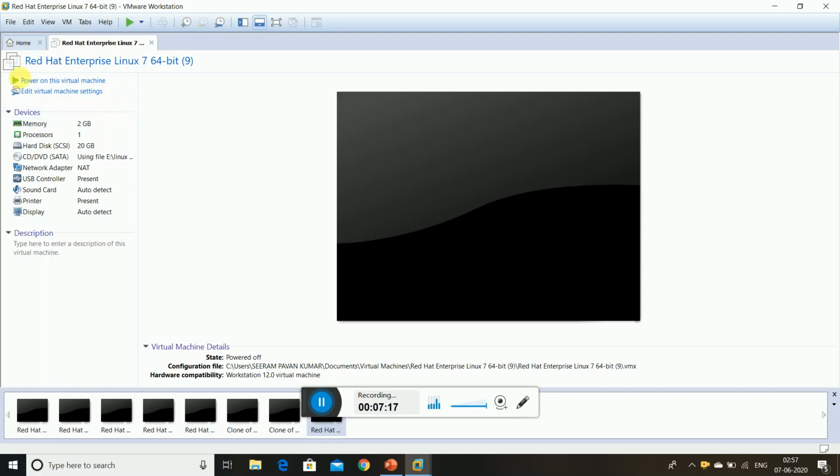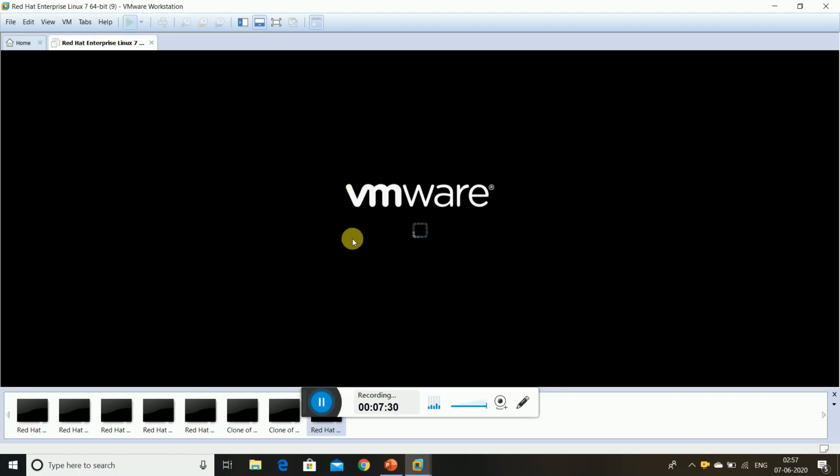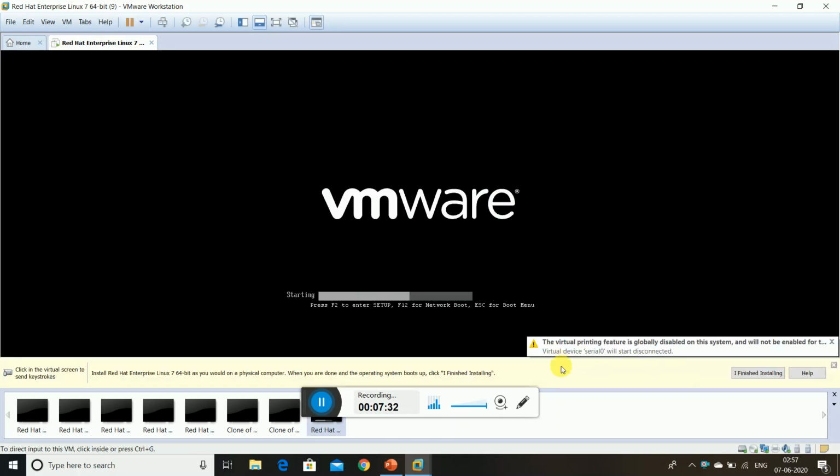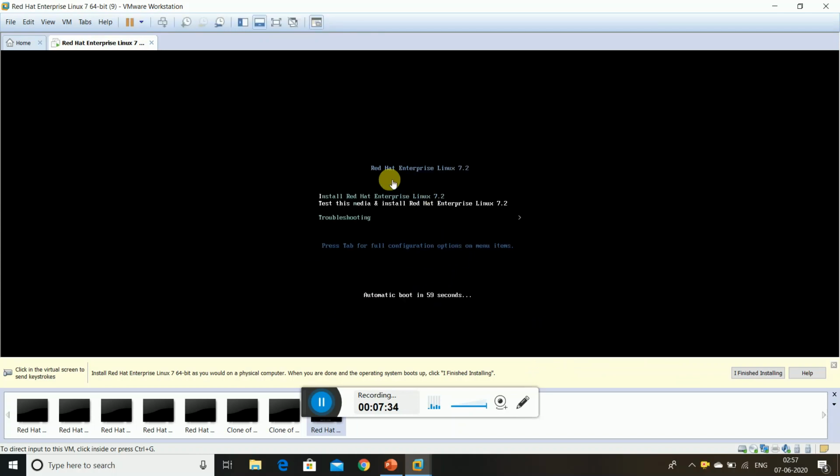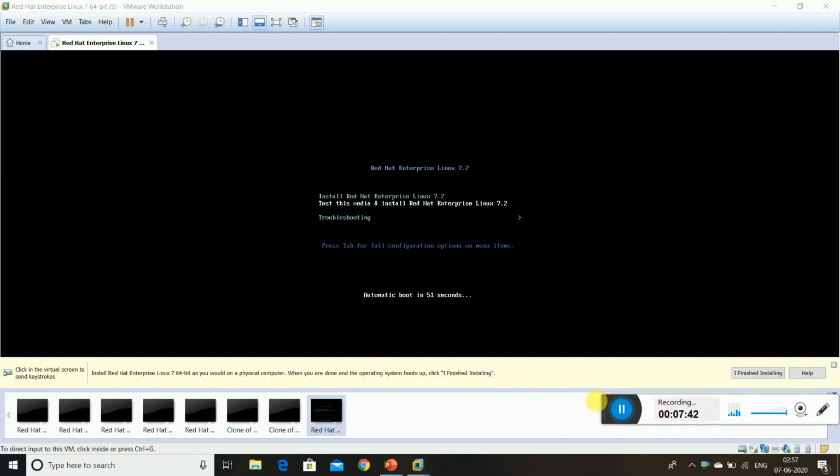You can observe here. That should be touched, so that this virtual machine will power on. See, this is the process. VMware is processing. You can observe this. This is Red Hat Enterprise Linux 7.2. Now it is installing. It is taking too much time. Wait. Everyone takes it the first time. It takes like that only.